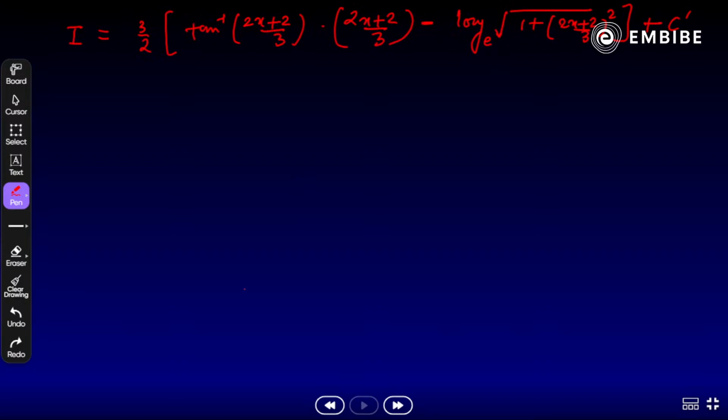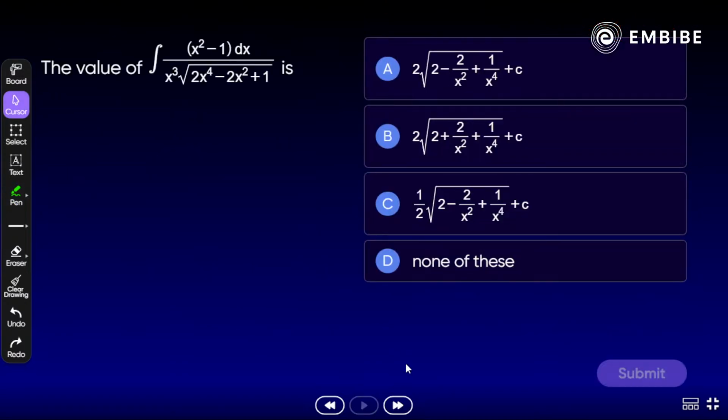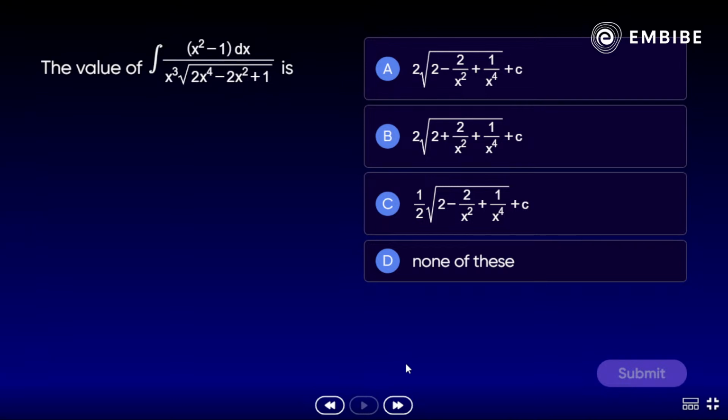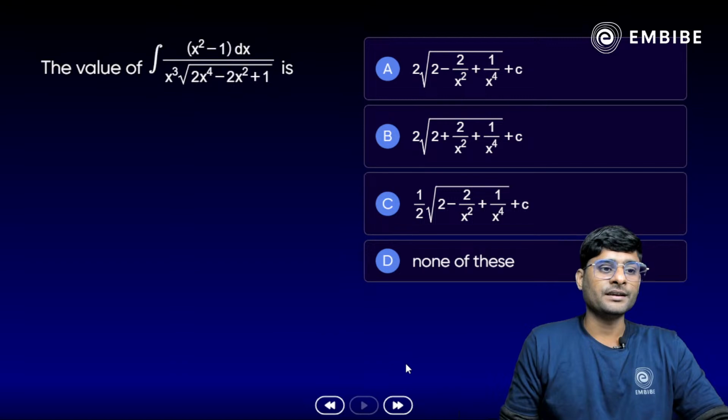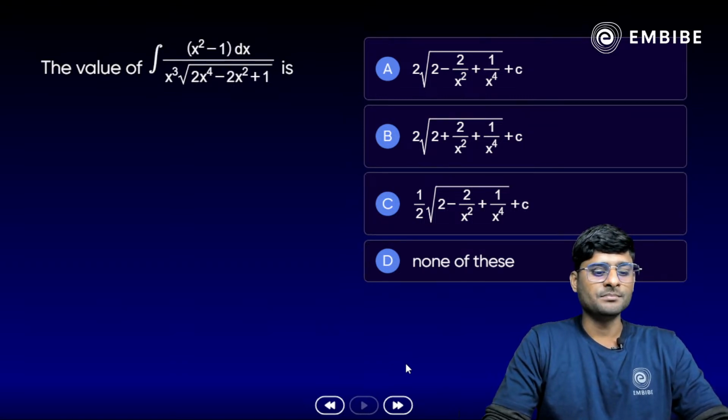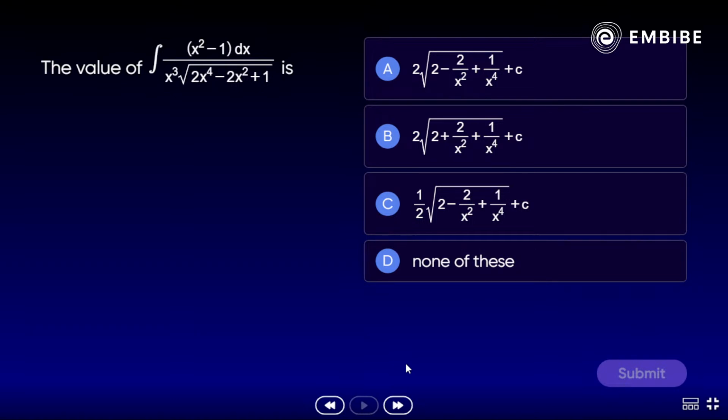Okay, all right. Now, it's time to do what? Another important question here. Yes, look at the numerator and denominator. Find the value of integration of (x square minus 1) dx whole divided by x cube square root of 2x raised to power 4 minus 2x square plus 1. Correct? So easy and simple. Any idea? Anyone? How do we approach this question? Yes? Anyone?